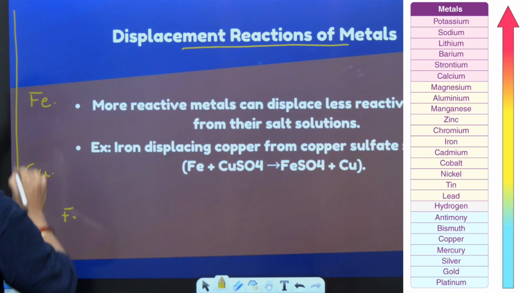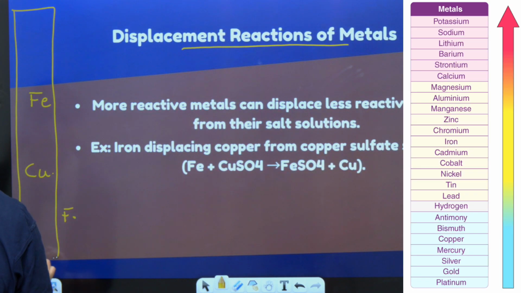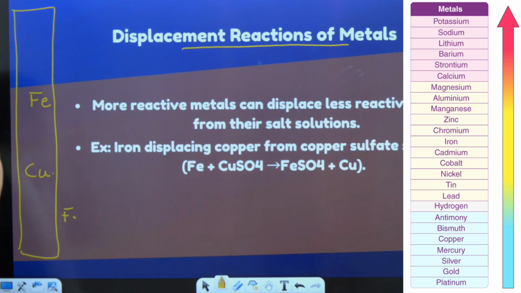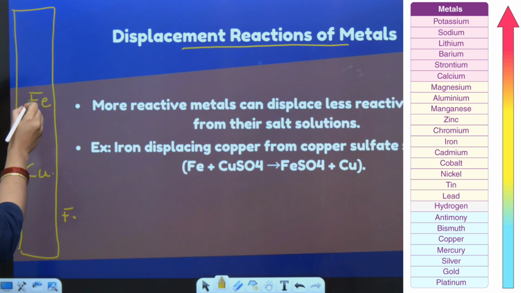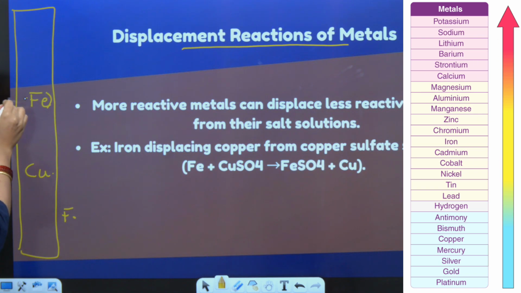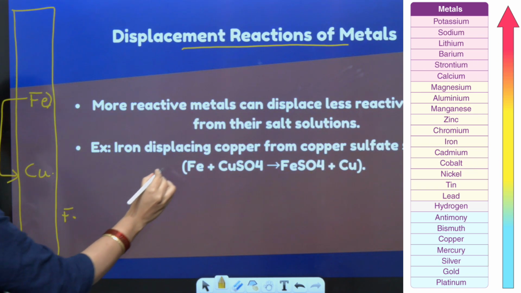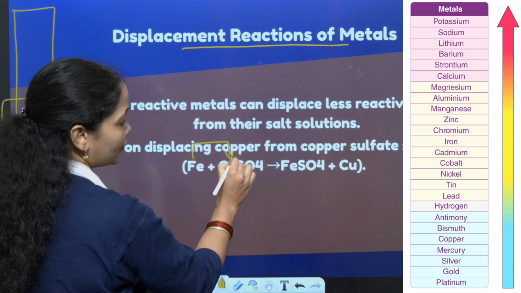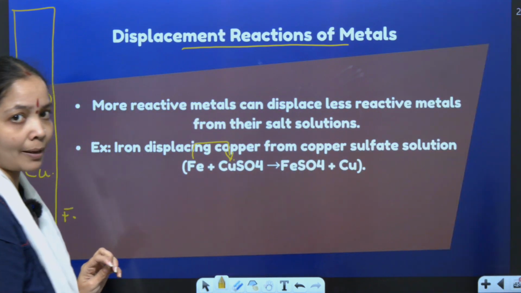Let us consider this as the reactivity series. All the elements are arranged from top to bottom: first potassium, sodium, zinc, aluminium, magnesium, etc. are coming down. Since iron is more reactive than copper, iron can displace copper. So iron is coming and taking the position of copper, and FeSO4 plus Cu is formed.